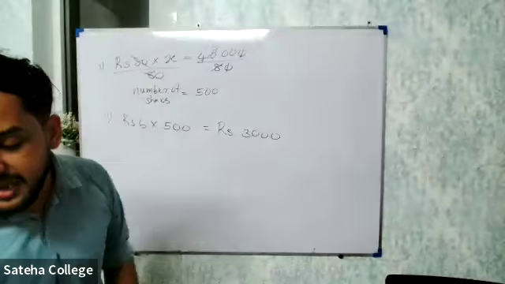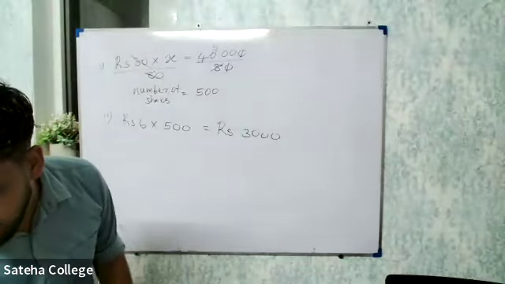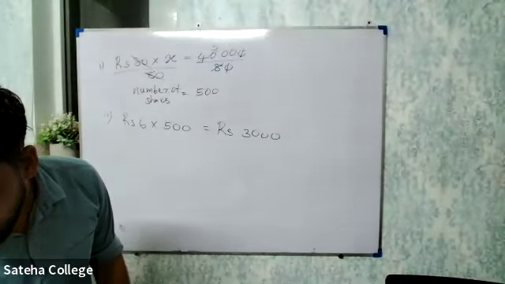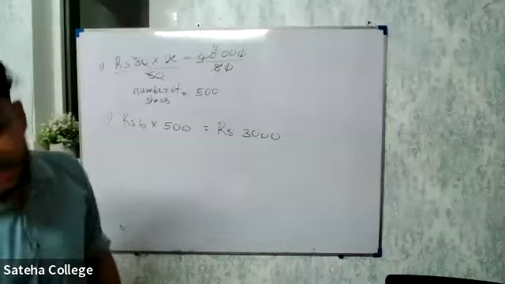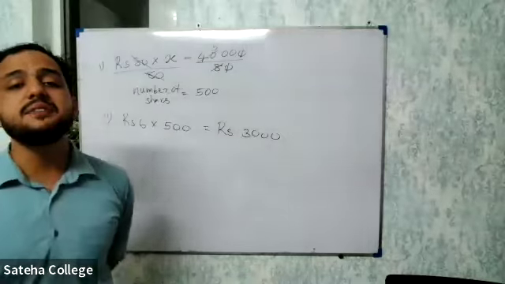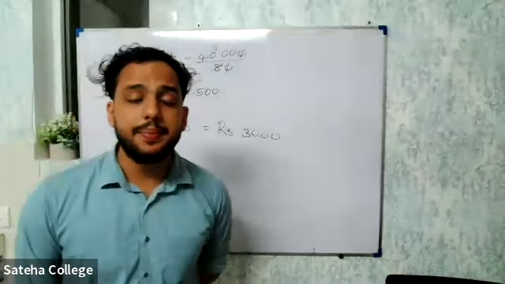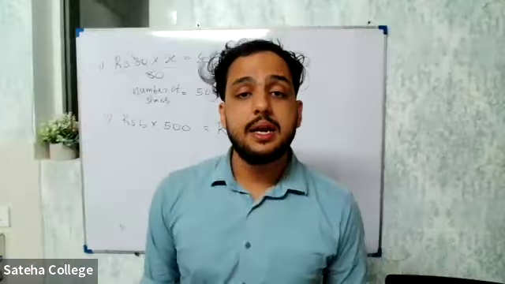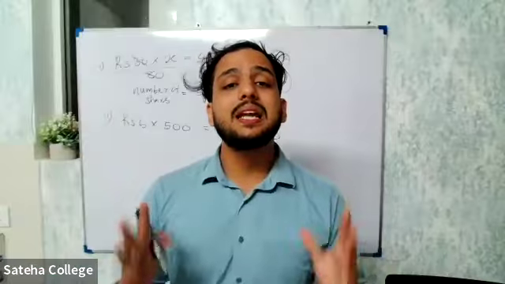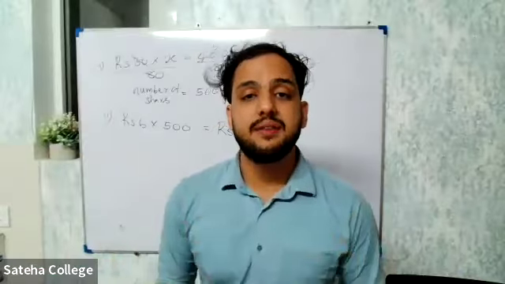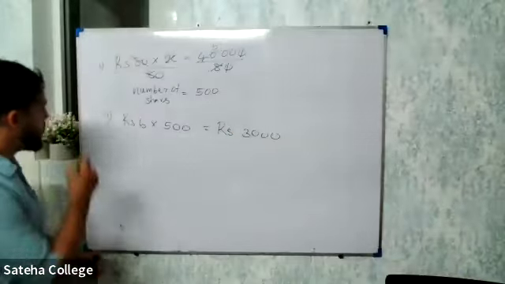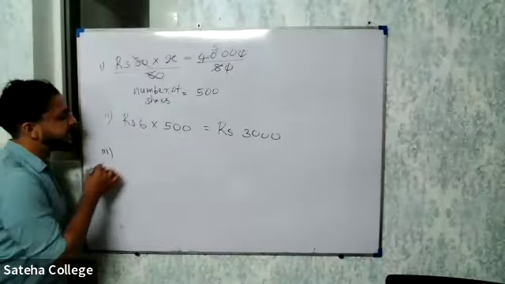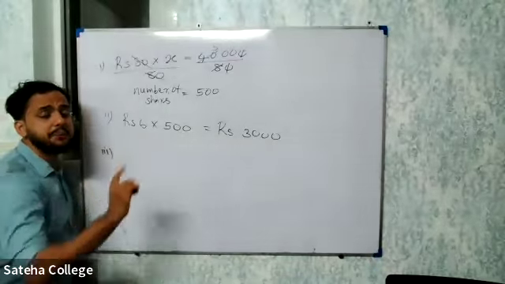He bought 500 shares. Okay. Now he sold all of these 500 and got a capital gain of 3,500. Okay. Now let's take the capital gain for one share.